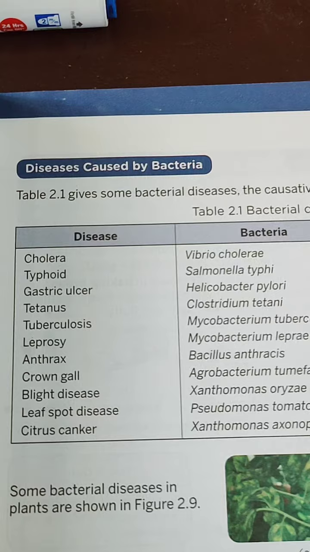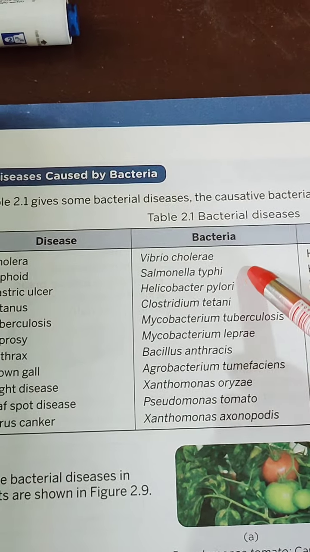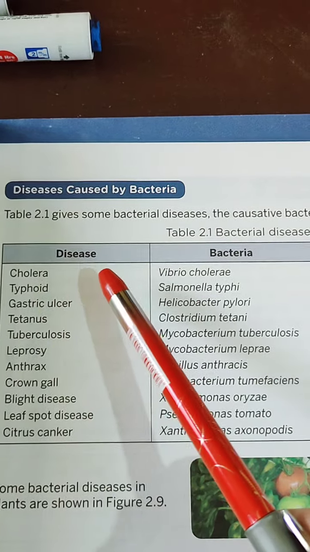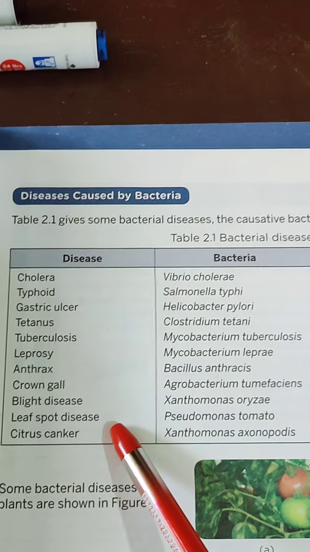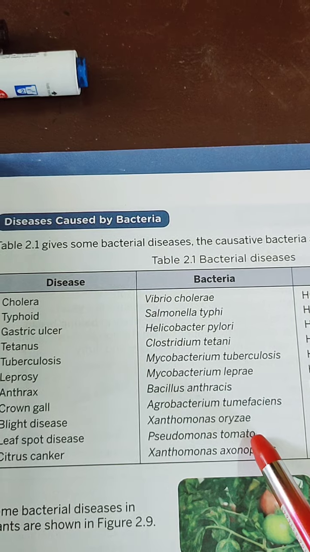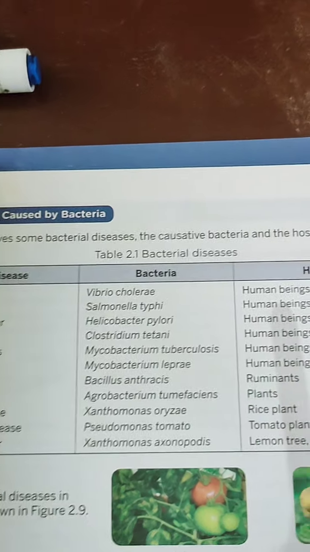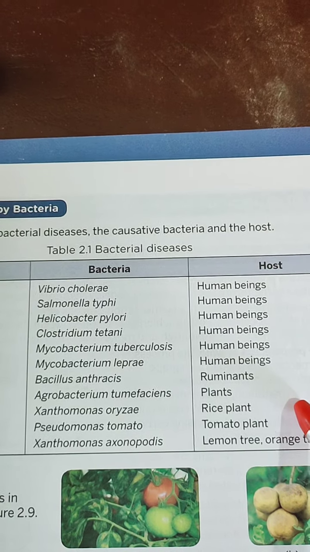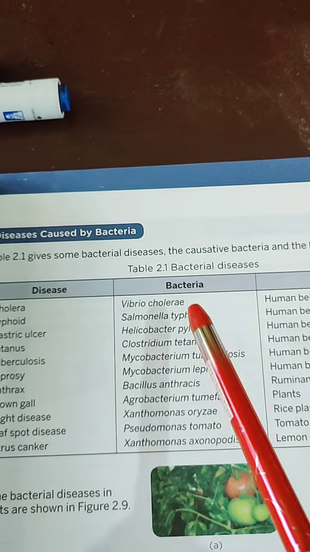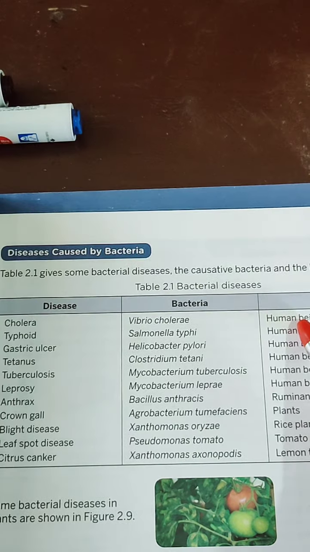In this given table, you can see the names of the pathogenic bacteria. Please write down the names of the disease along with the name of the bacteria which are the pathogen for these diseases. The third column shows the host. Number 1, cholera, pathogen Vibrio cholerae, human being is the host.